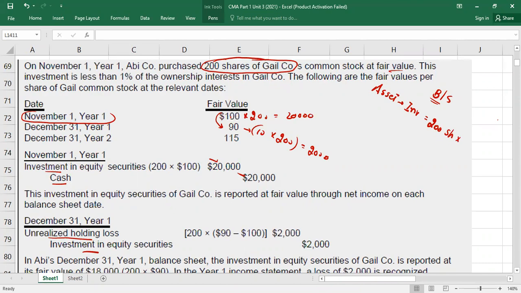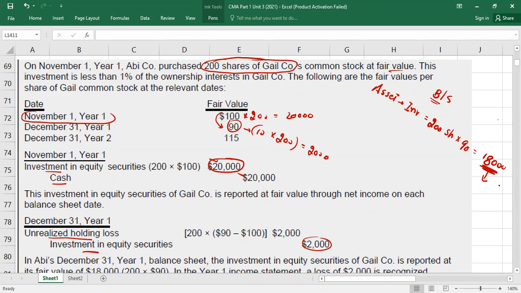And the fair value was how much? $90. So it is how much? 18,000. And the breakup of 18,000 is what? Initially you bought this investment for 20,000 and then you credited the investment by 2,000, which gives 18,000, and we got it directly. Clear?